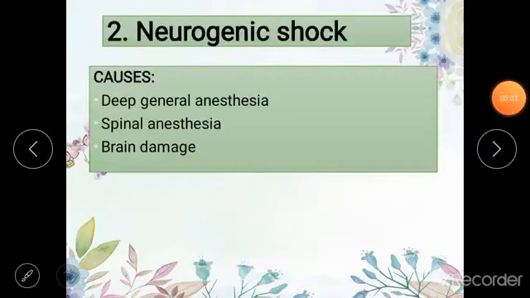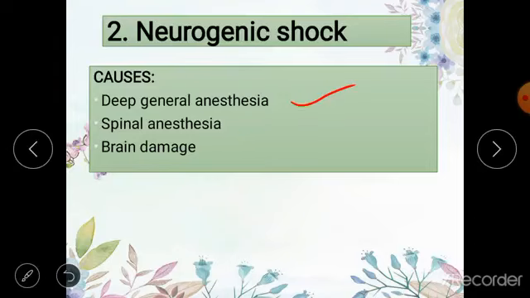Let us now move on to the second type of shock, which is known as neurogenic shock. As the name indicates, this is the shock which is caused due to nervous damage or due to nervous causes. And what can be the causes? Deep general anesthesia or spinal anesthesia or brain damage.